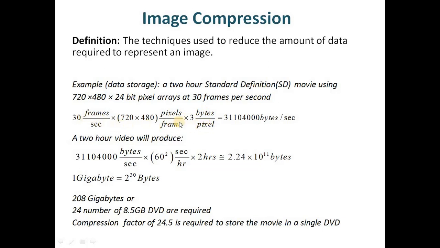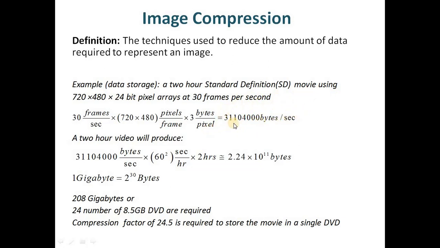So in this calculation, you see the frames cancel, pixels cancel, and what remains is bytes per second. So 1 byte is 8 bits, so byte is also a unit of amount of data. So this whole calculation gives us these many bytes per second. So this standard definition movie produces these many bytes of data per second.